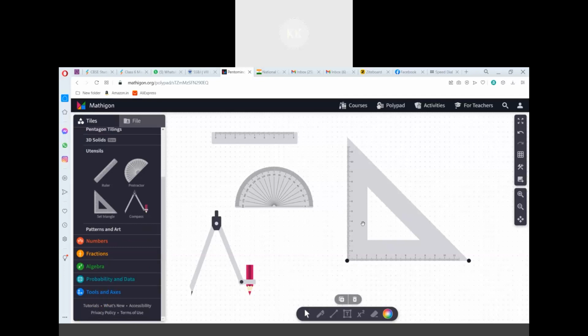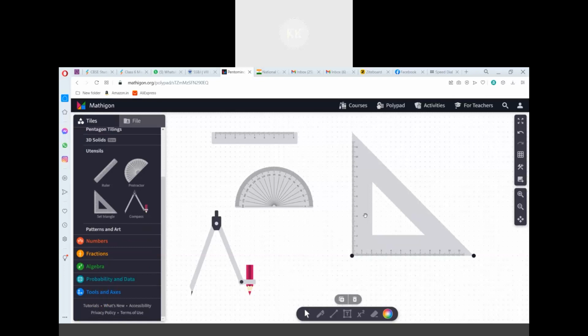Another one is the triangle, the set square. There are actually two types of set squares. This is called a set square, a right angle triangle. One is a right angle triangle in this way. It is called an isosceles right angle triangle.